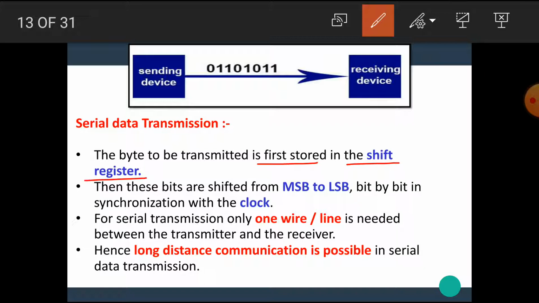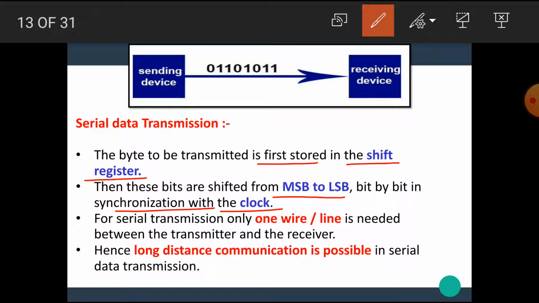The shift register is a digital circuit which is used for storage purposes. Then the bits stored in the shift register are shifted from MSB to LSB bit by bit in synchronization with the clock.